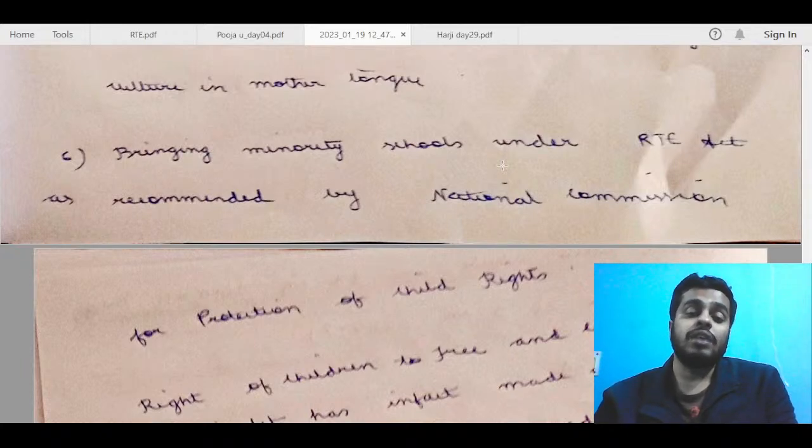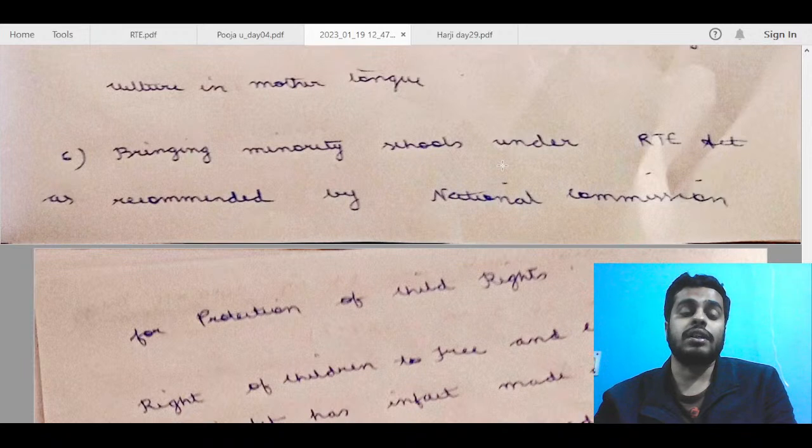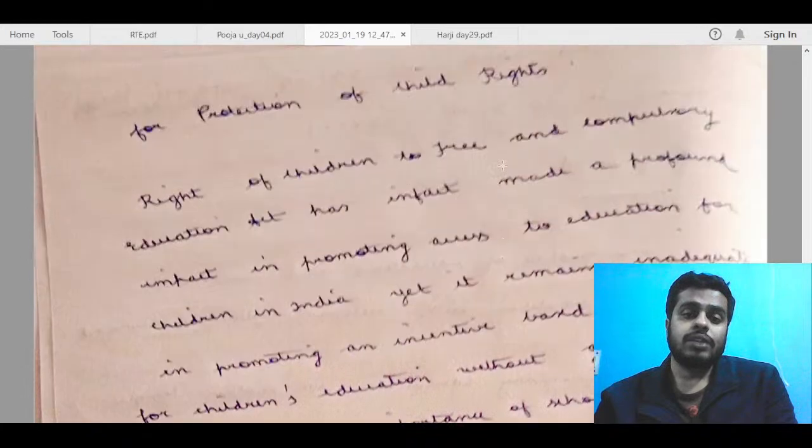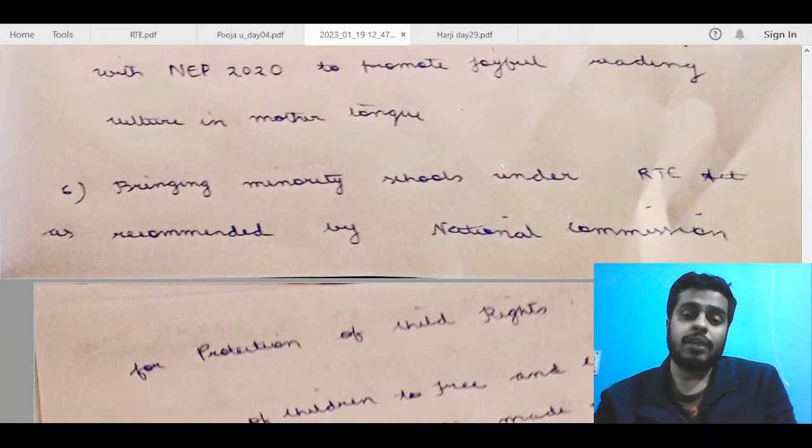So here you need to stick to what the question is asking. You can take a bit of liberty in way forward and go on talking about the education sector other than improving the RTE Act. So that is fine. But when you are addressing that part, I think there you should stick to talking about the RTE Act. Protection of child rights, bringing minority, okay.